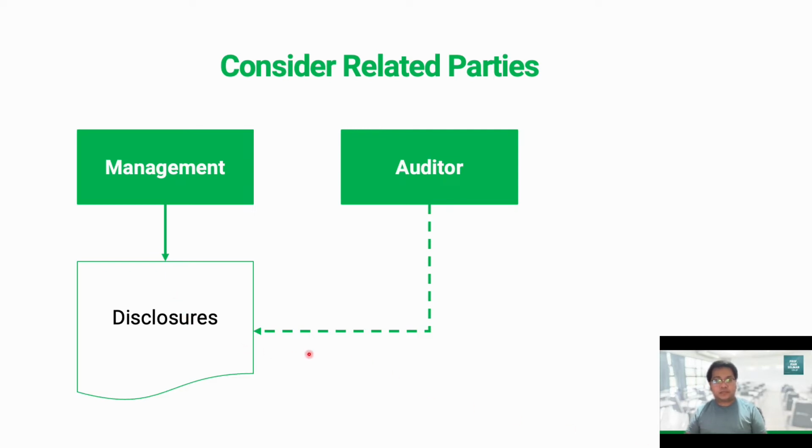Then finally, we have to also be alert when we inspect the records and documents of our client for any arrangements or other information that might indicate existence of a related party relationship or transaction, in the course of our evaluation whether the disclosures are adequate with respect to related party transactions.